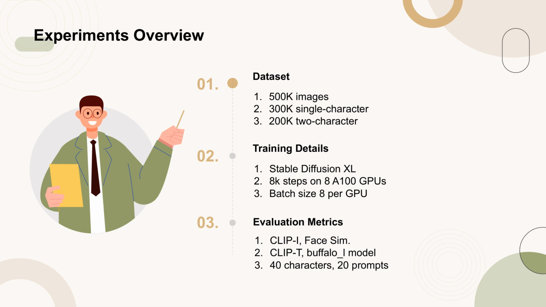The experiments conducted by the authors involve a comprehensive dataset of 500,000 images, which includes 300,000 single-character images and 200,000 two-character images. The training of the model is based on Stable Diffusion XL, with a training process spanning 8,000 steps distributed across 8 NVIDIA A100 GPUs, each with a batch size of 8.